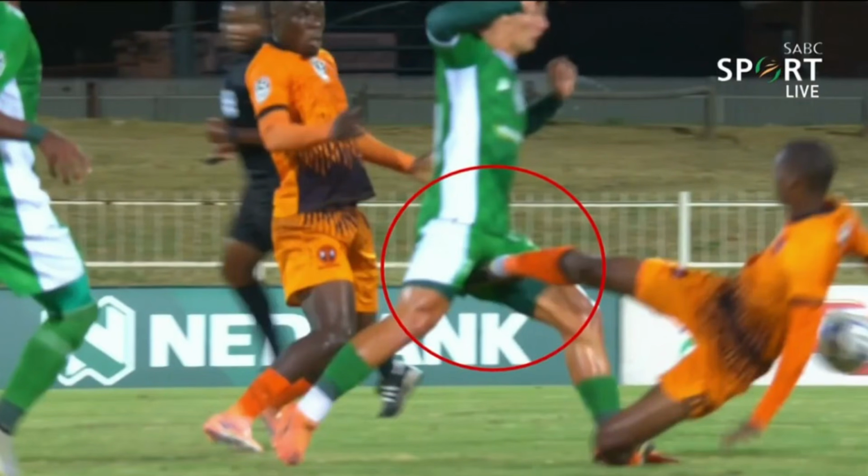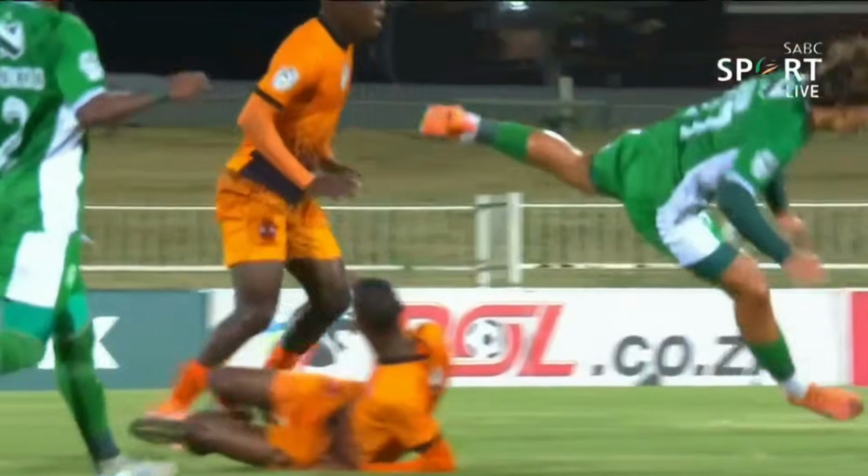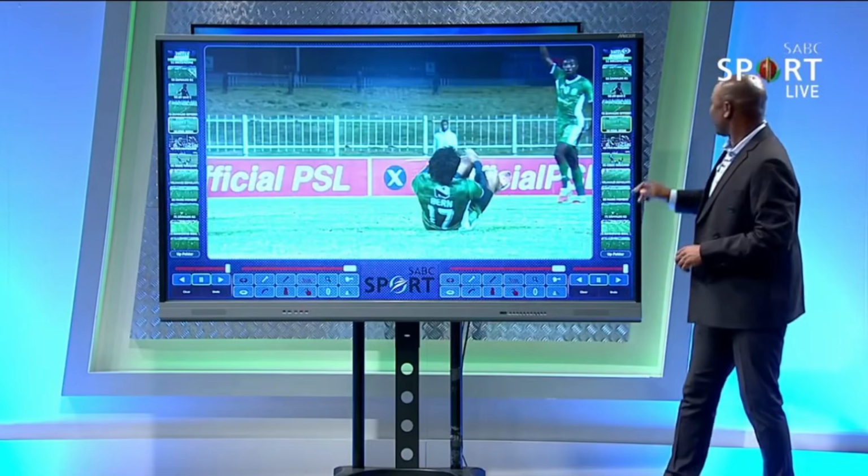Aye. This is family business. But we are happy with the red card that was given on the day. Right. Let's go to the next one.